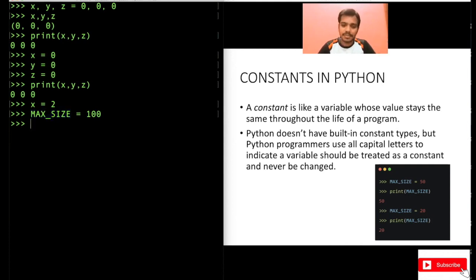But understand this, I can change this. See, I was able to change this value, right? Just print max size 20. I was able to change this because in Python there is no hard rule for constants. Python does not have this built-in type called constant. But for your simplicity, for making the code look good and more clear, if you want to declare a constant, use capital letters in your variable name. That way, somebody else reading your code will understand that this is a kind of constant that should not change in your code. So that's another thing.